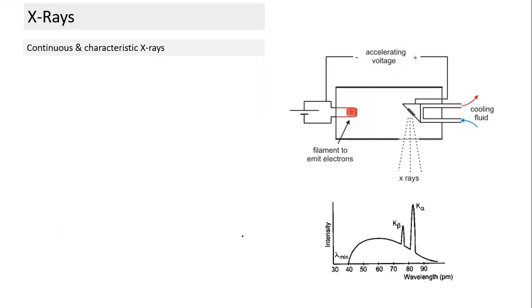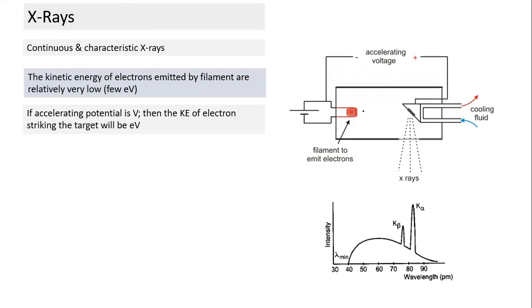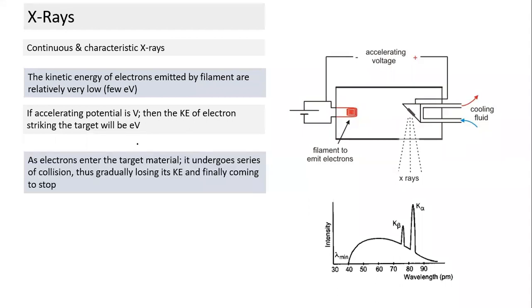So let's understand continuous and characteristic X-ray. The kinetic energy of electrons emitted by the filament is really low, of the order of only a few electron volts. If the accelerating potential is V, then the kinetic energy of an electron striking the target will be eV. So eV is the energy of the electron. Practically all electrons have almost the same energy.